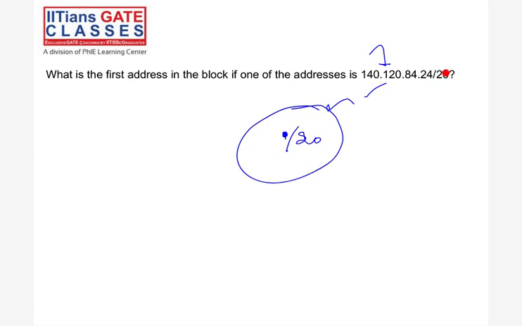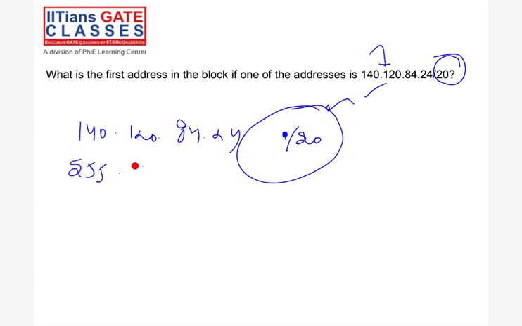Just apply the masking here. That's it. Nothing else. 140.120.84.24. Masking means 255 up to 20. So up to here 16 bits are done, right? The remaining 111100 dot, it will be 0. So this part is 0, right? That's the first 4 bits of 84.